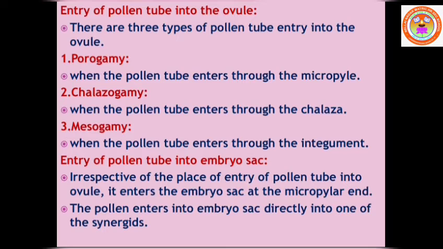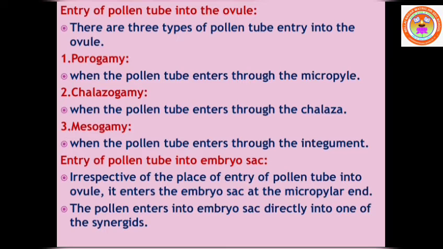Fertilization means the next stage is entry of pollen tube into the embryo sac. So now we are going to look at the entry of pollen tube into the embryo sac. Whatever the method, either through the micropyle or through the integuments or through the chalaza, the pollen tube enters into the embryo sac through the micropylar end only.